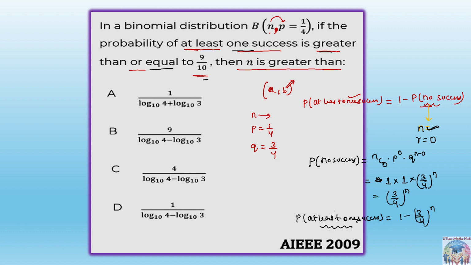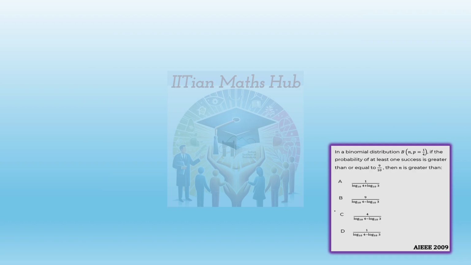If we go to the next page: the probability of at least one success is greater than or equal to 9/10.